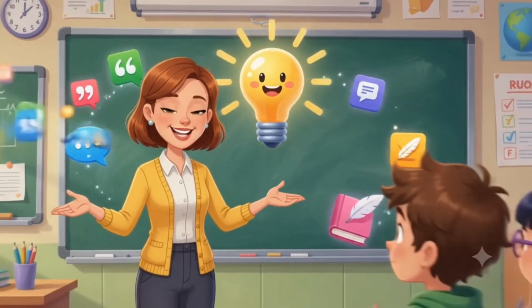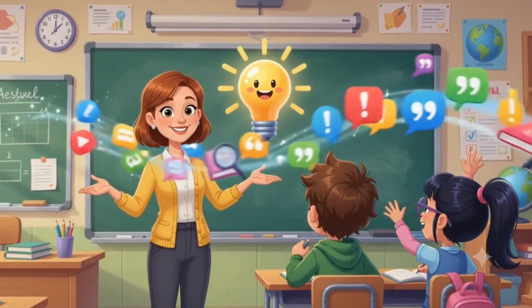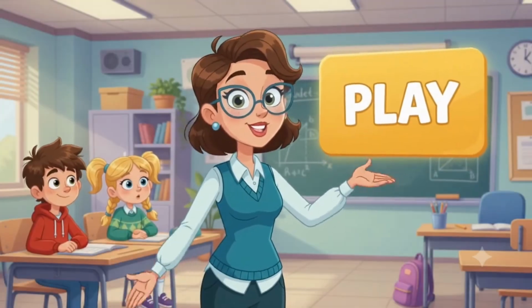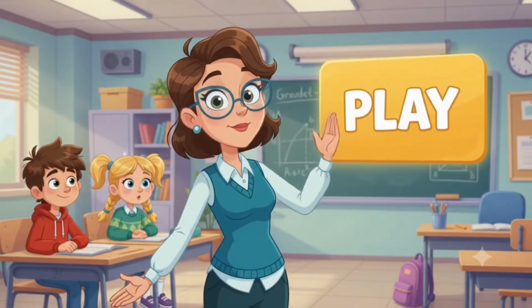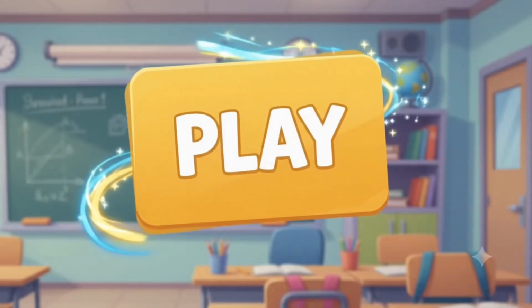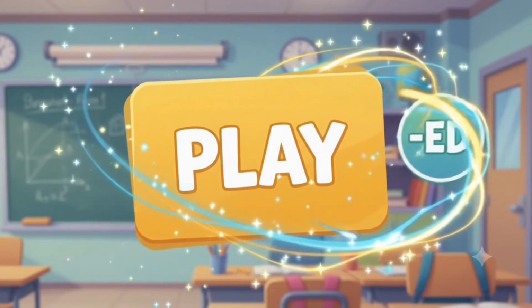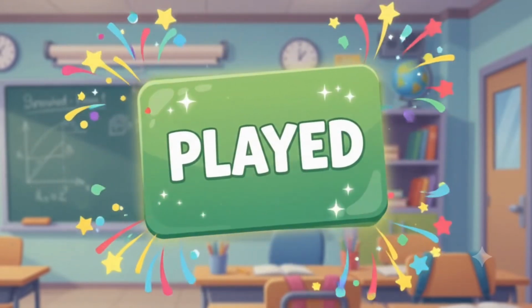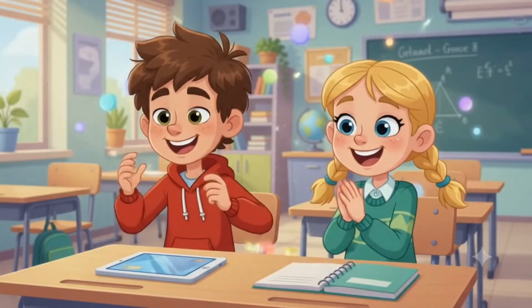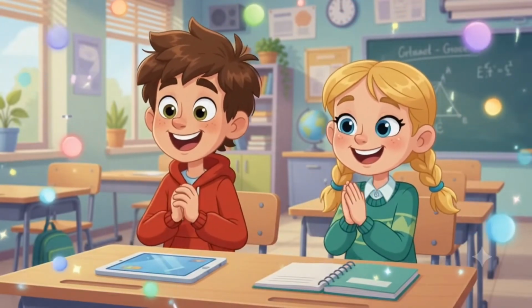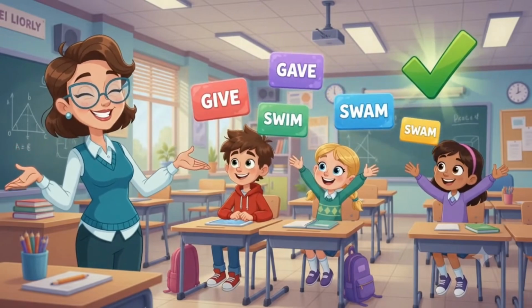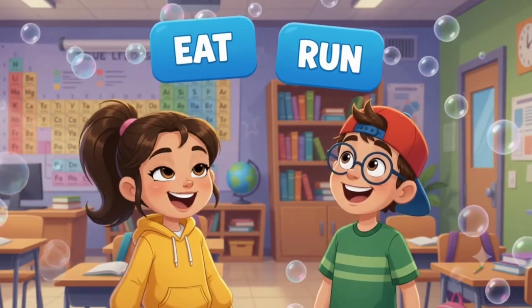Recount text uses simple past tense because it tells events that happened in the past. We use the past form of verbs to describe activities that have already happened. For example, go becomes went, visit becomes visited, play becomes played, watch becomes watched. These verbs show actions that happened in the past.